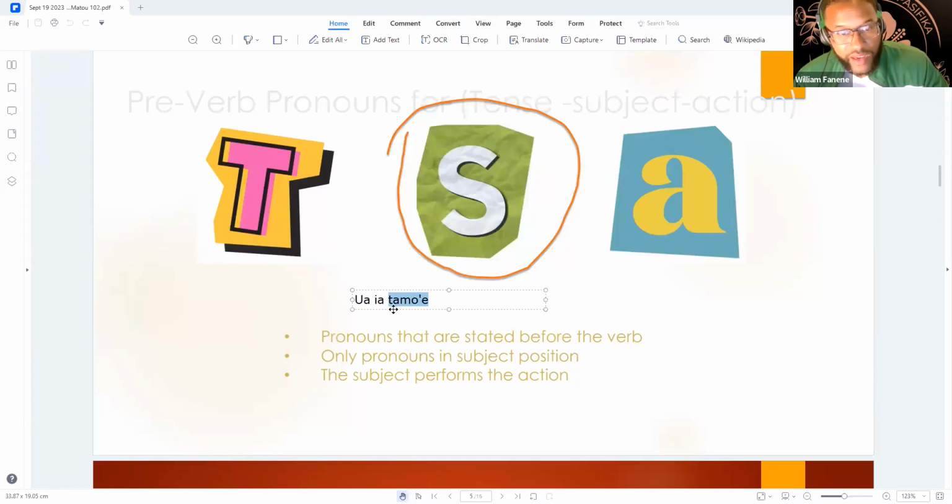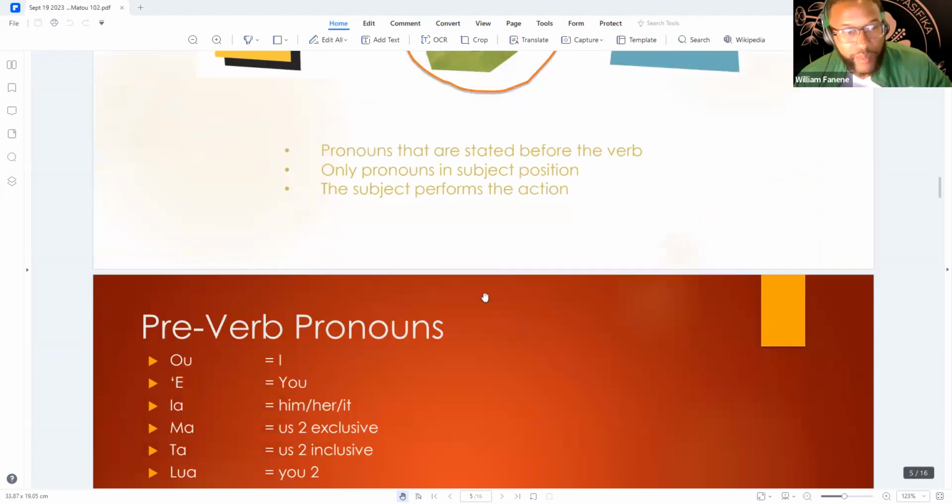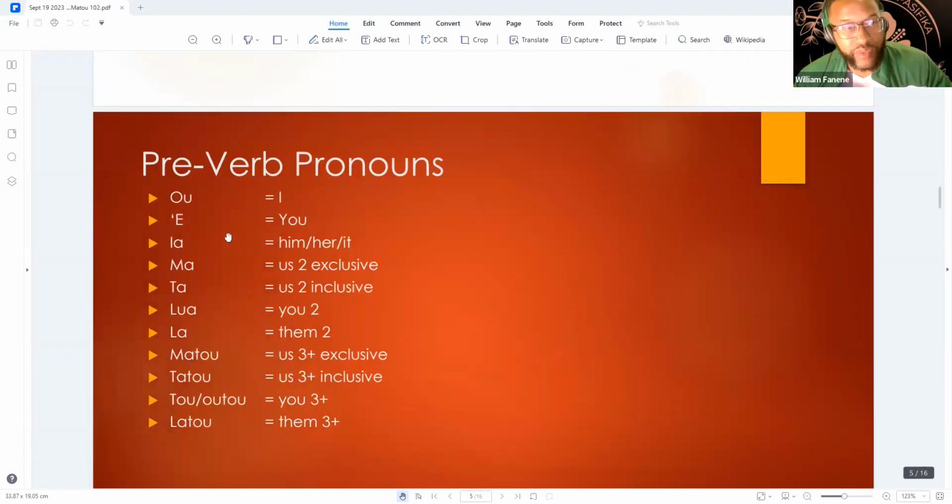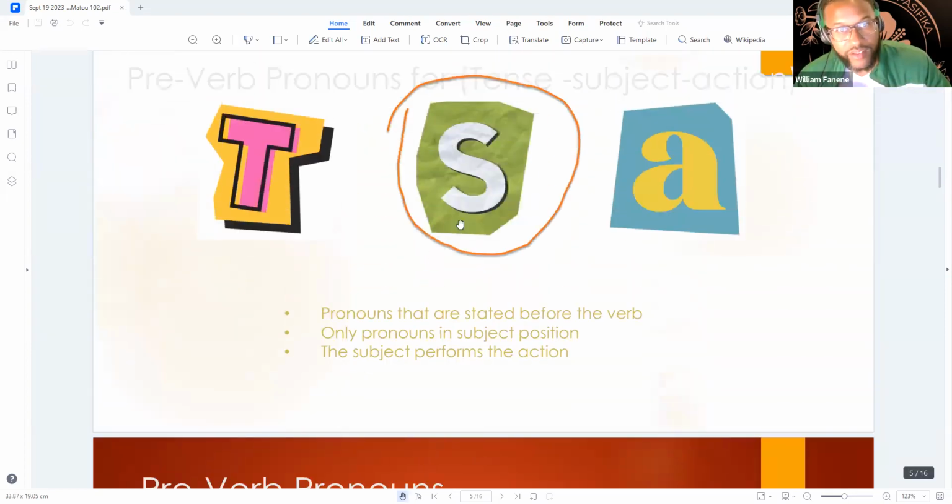Tense, subject, action. And again, I think the main thing to take away from this is it's only going to be pronouns right here. Only going to be pronouns. We can't say ua le teine because a common noun can't go right there. And le teine, or the girl, is a common noun. So these are the only ones that you can use before an action. These are the only pronouns that can go in this spot.